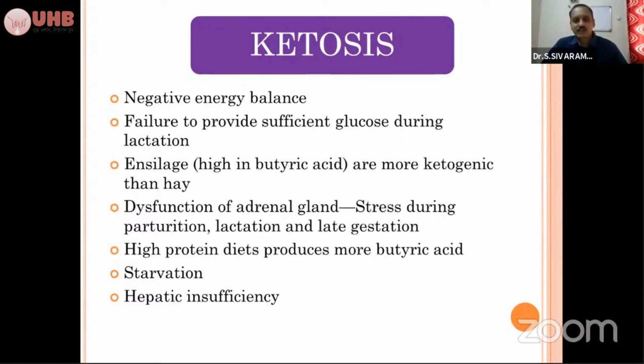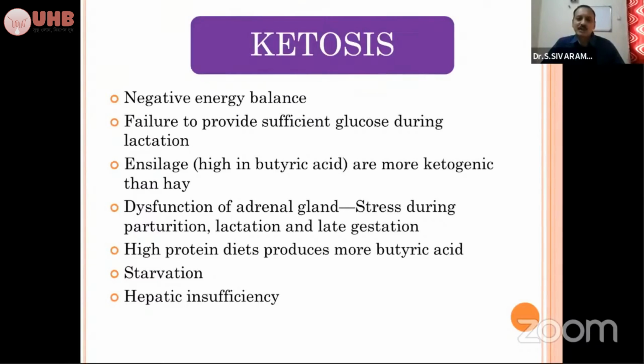So I'll explain how it is forming. Failure of providing sufficient glucose during lactation, according to the feeding management, through the feed: three things are there, acetic acid, propionic acid, butyric acid. These are the volatile fatty acids produced in the rumen. And propionic acid is the precursor of glucose.